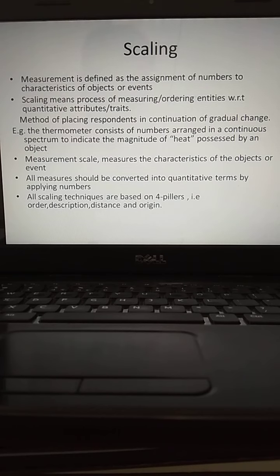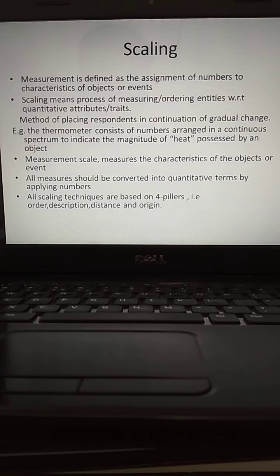Distance. Let us take the Celsius degree scale only. So various kinds of small lines would be there, the divisions. The distance between any two side by side divisions is going to be equal. So that is the distance measurement.